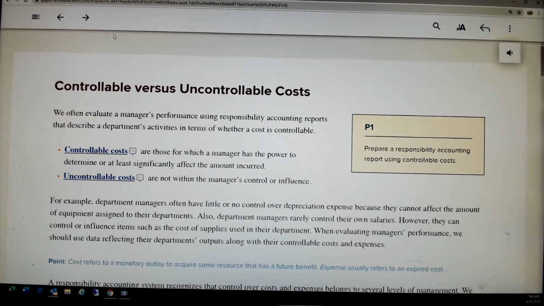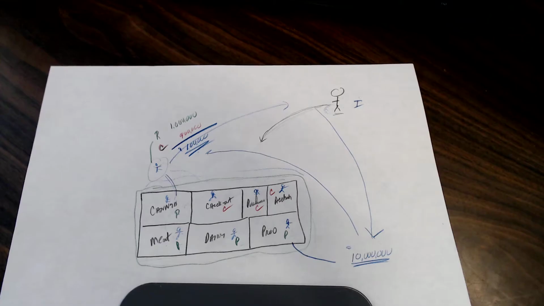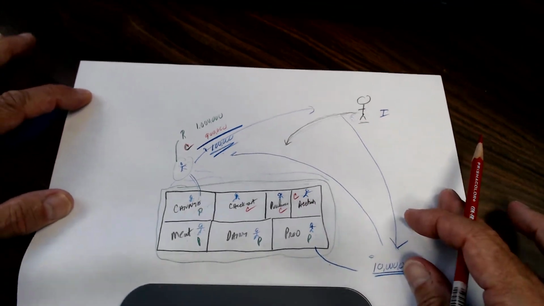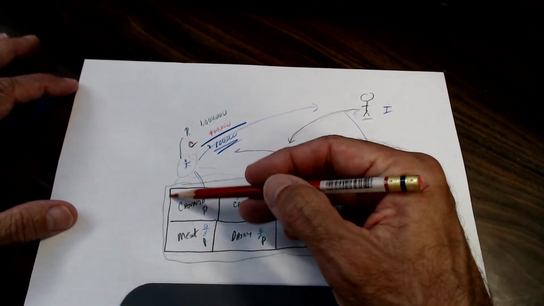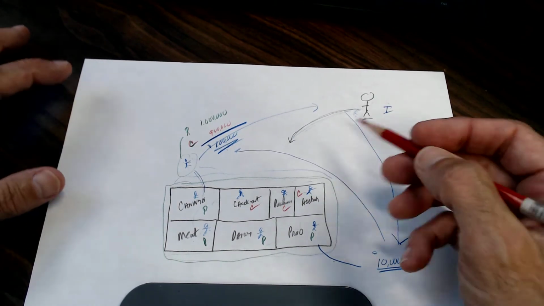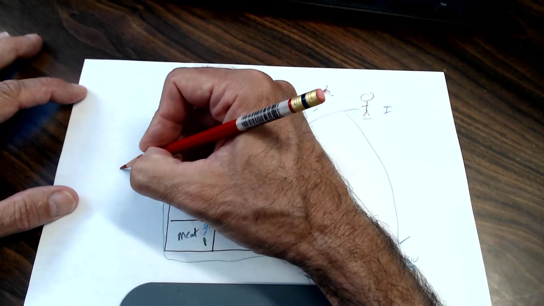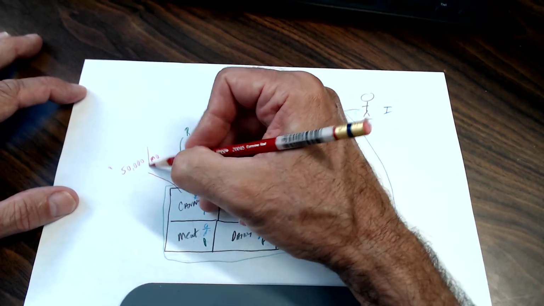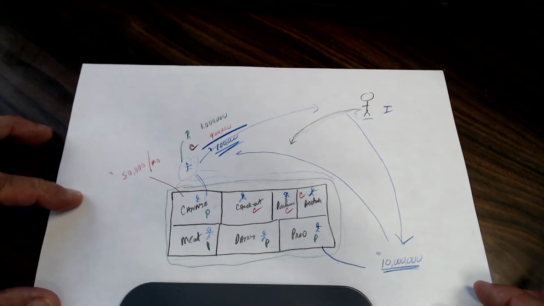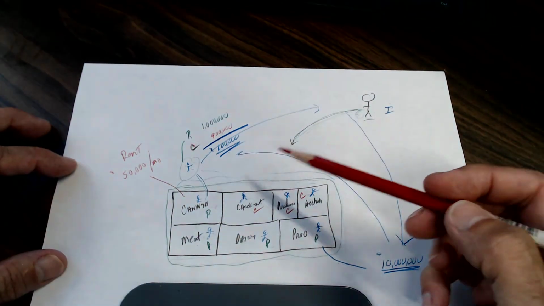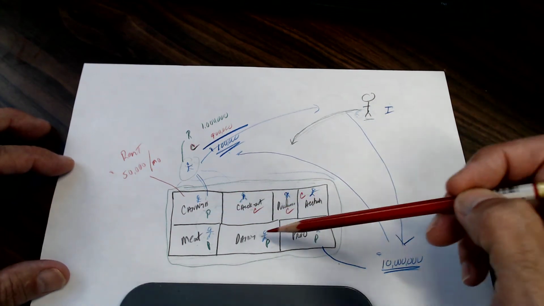What would be an example of that? Let's see here. Going back to our example, suppose that we didn't buy this building, but we're just renting it. We're renting it for, let's say, $50,000 per month, and that again probably isn't an unreasonable amount. So we're renting for $50,000 a month. It's a cost of every one of these departments.